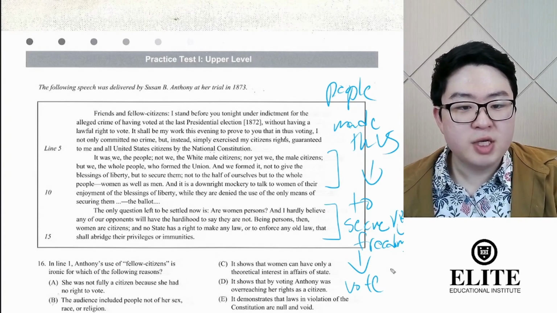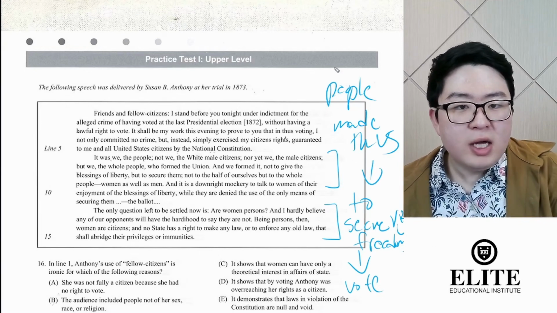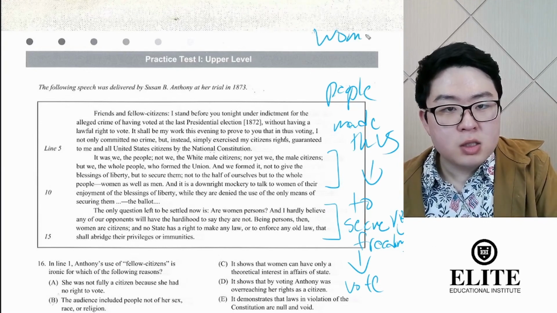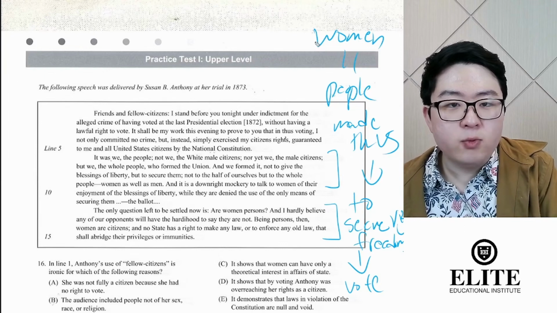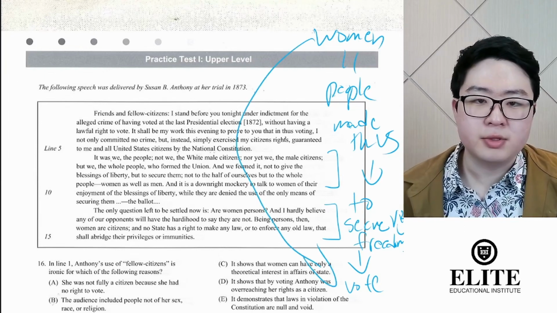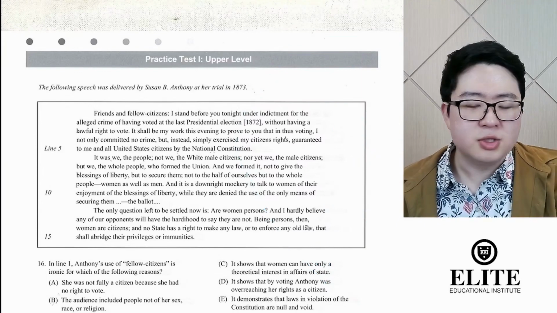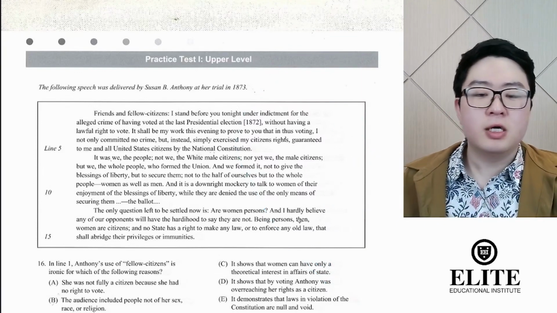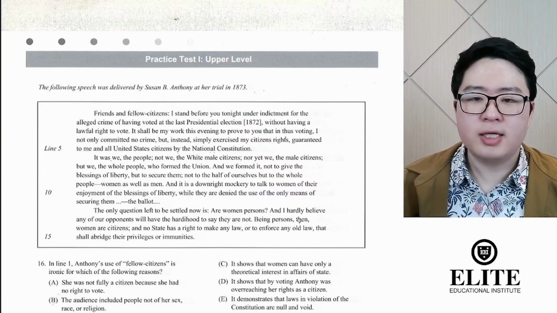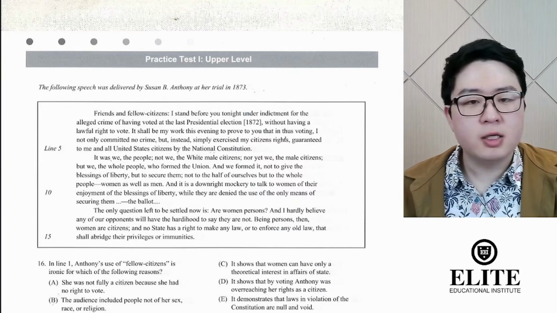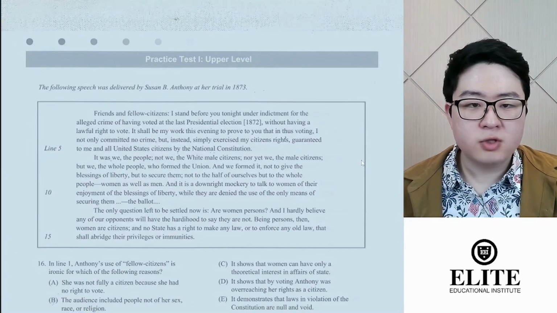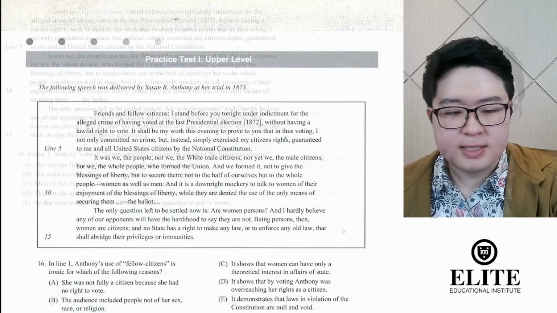To secure rights and freedoms, and in order to do that, people need to vote. Well, if women are people, then women should also have the right to vote, right? It's a pretty straightforward line of logic that she makes clear in these two paragraphs. So, having gone through the passage and understanding what she's trying to say, let's go ahead and move on question by question. First, with question 16.